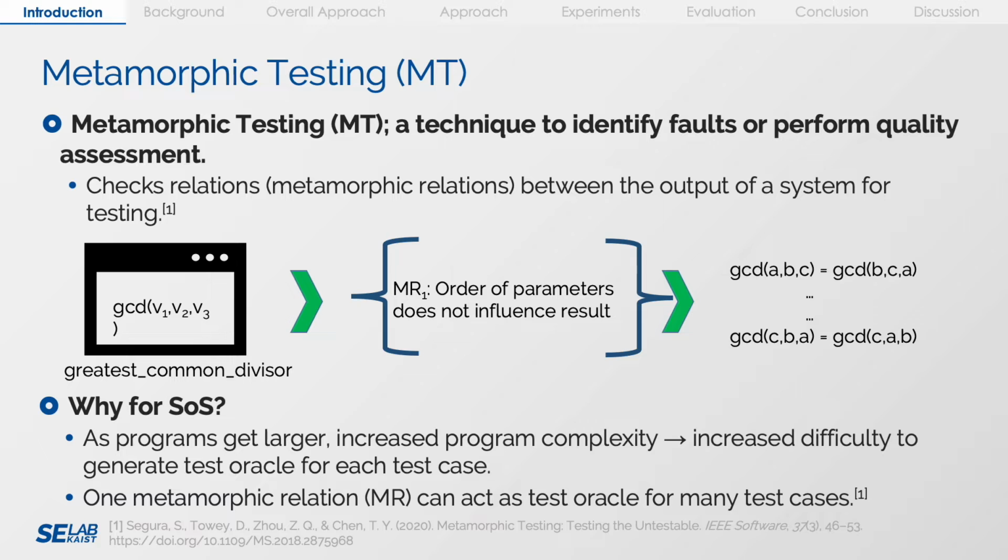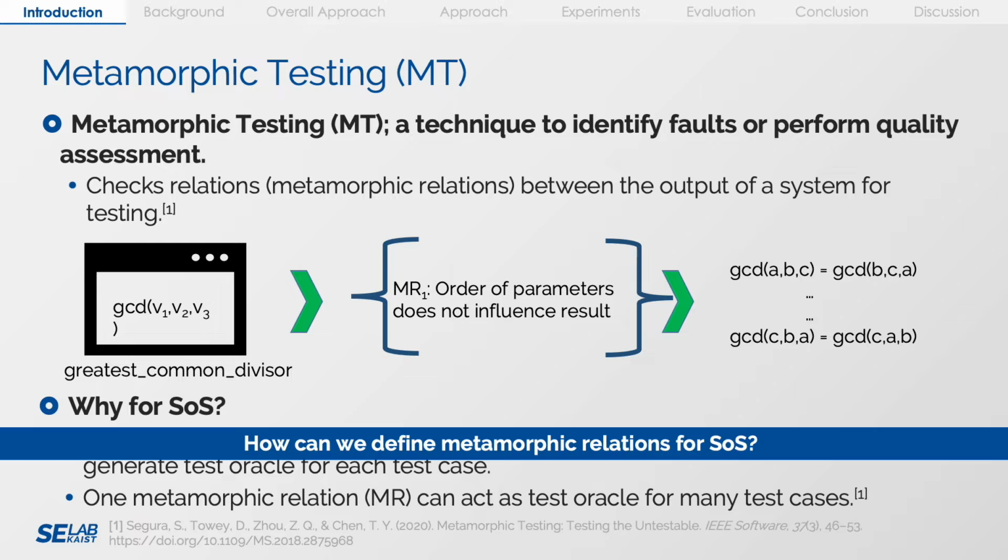In System of Systems, the large and unbounded state space makes it difficult to determine test oracles for test cases. As such, one metamorphic relation can then act as a test oracle for many test cases. How then do we define metamorphic relations for System of Systems?